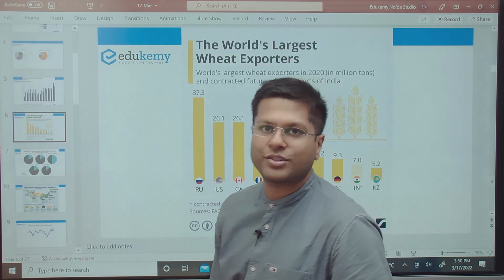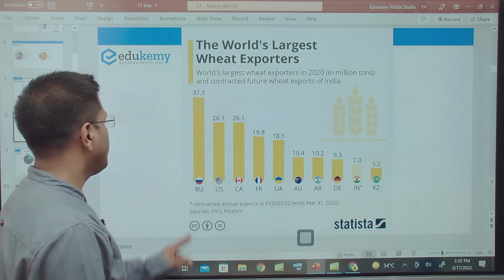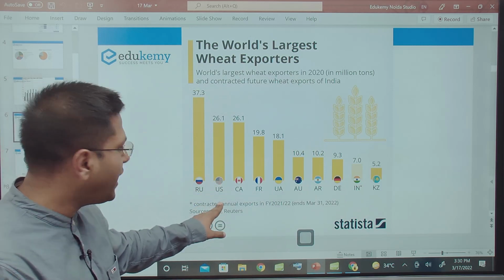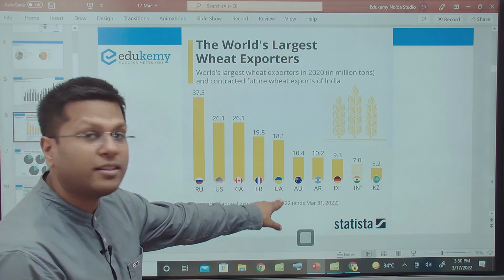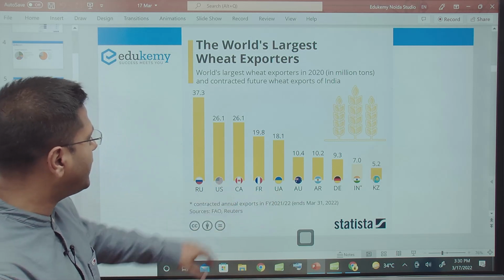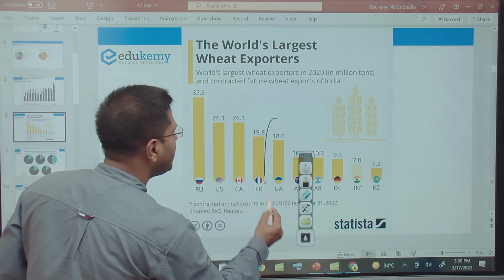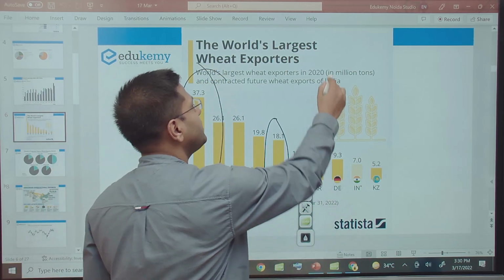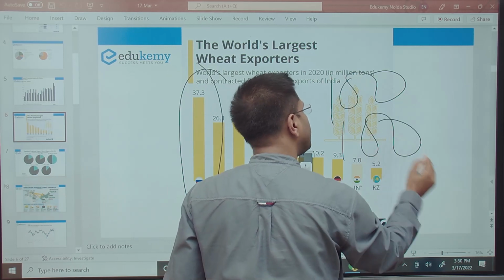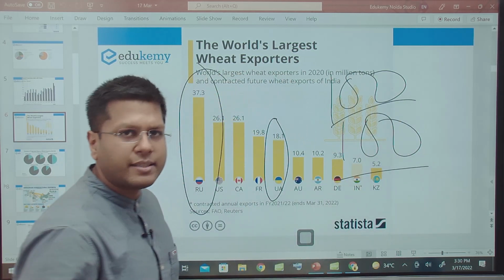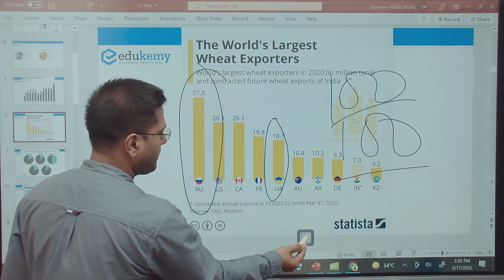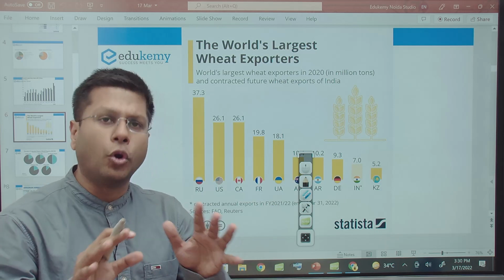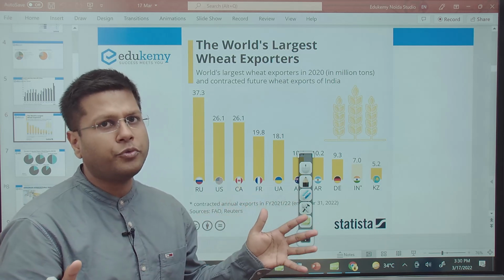Look at the wheat exports, the major wheat exporters of the world. In 2020, the world's largest wheat exporters were Russia, Ukraine, and then comes France, and we have Canada also in between. The point I'm mentioning is that these are the largest wheat exporters. India also will have a record wheat production, 100 million tons plus wheat, 100 million tons plus rice, right? But then we save it largely, and we also fill the Food Corporation of India reserves. But then reserves have also gotten low because of COVID times, with not a lot of places where food could be produced.